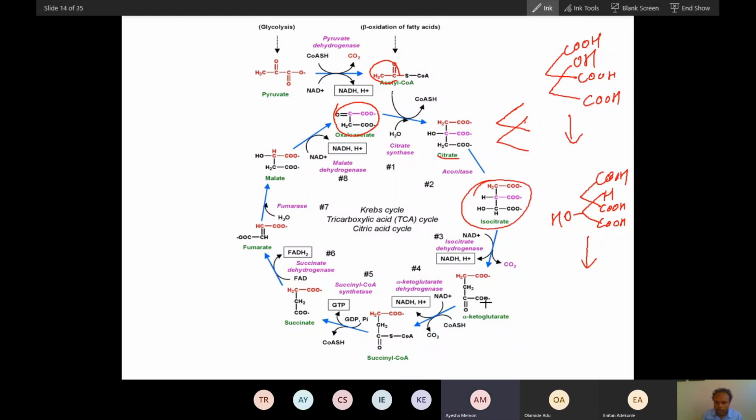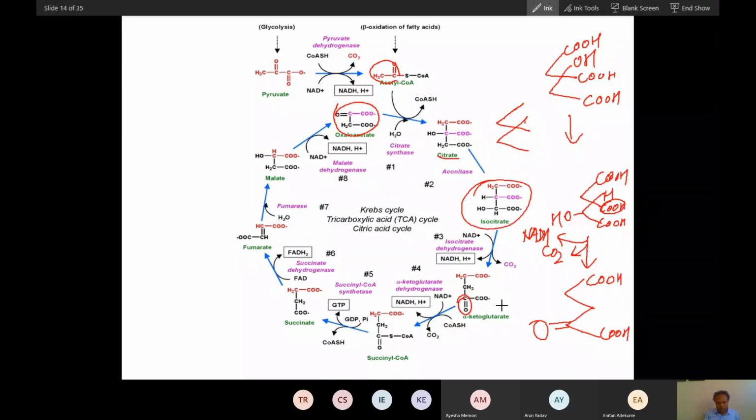Yes, sir. Now this isocitrate, what will happen is one CO2 group will be removed from here, and this will become like this, and plus NADH is also released here. Can you see this conversion of this into this? And this is alpha ketoglutarate.